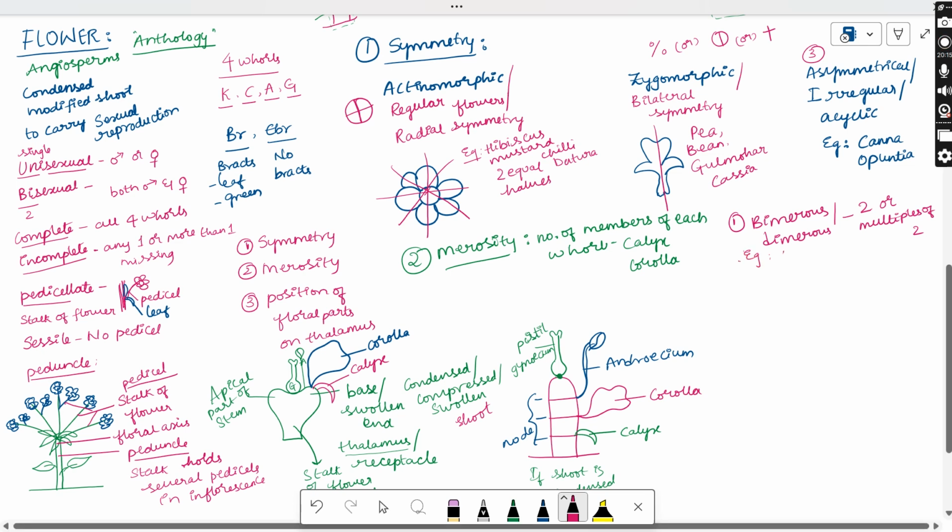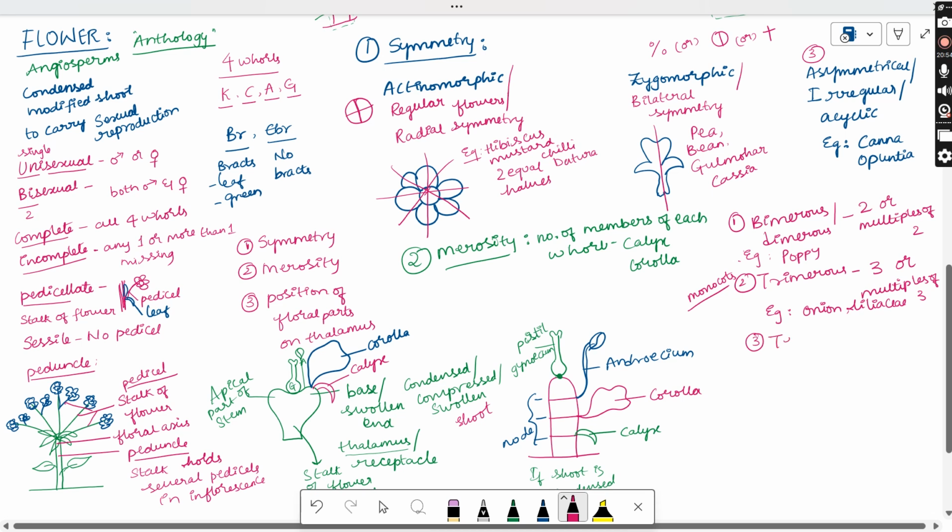The example is poppy. And the second type is trimerous. This trimerous flower is a specific feature you can find in most monocots. Trimerous means the number is either 3 or multiples of 3: 3, 6, 9, 12. Those with multiples of 3 are trimerous flowers. The example is onion. You can find it in the Liliaceae family: onion, lily. So trimerous flowers are present.